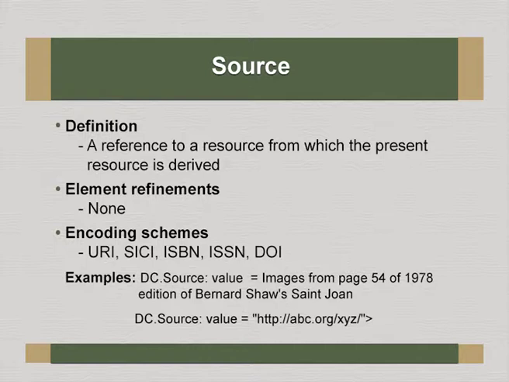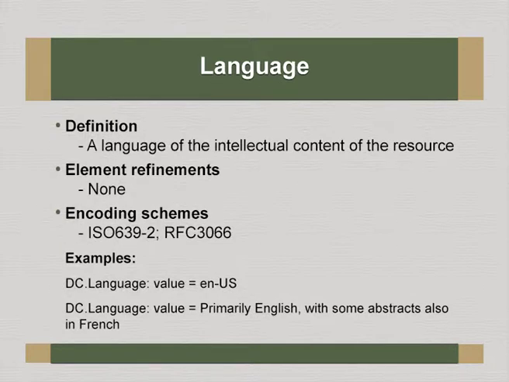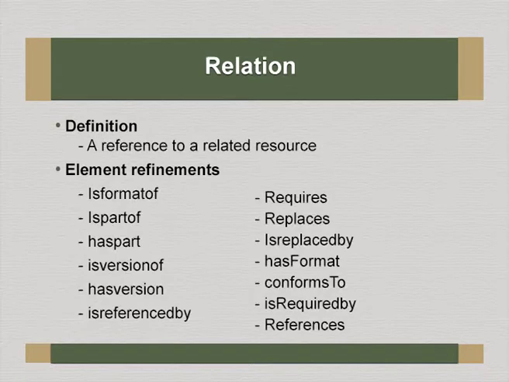In another case it could be just a URI. Language of the document, of course, for encoding scheme you can follow either ISO 639-2 or Request for Comments RFC 3066. You can see in the examples that the language value is primarily English with abstracts also in French.